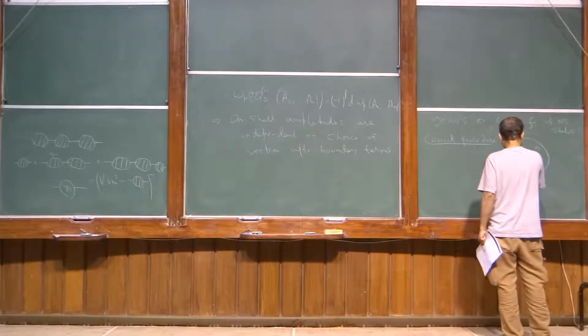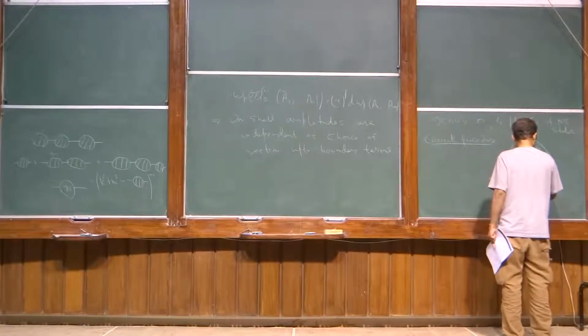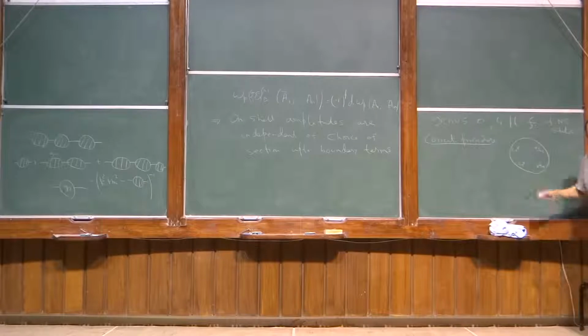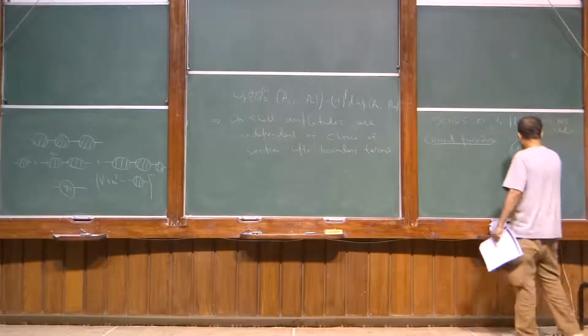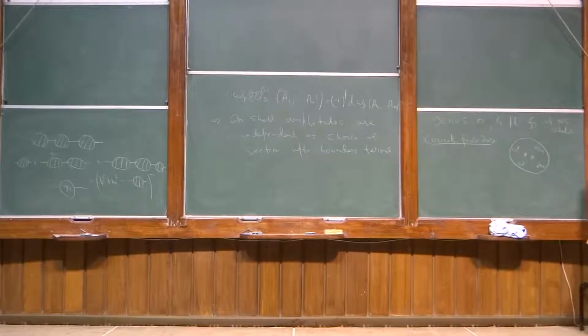So let me write this as 1 in minus 1, 2 in minus 1, 4 in minus 1, and 3 in minus 1. The subscript basically reflects the picture number that you are going to use. And then you have to put 2 PCOs, which are denoted by these circles.